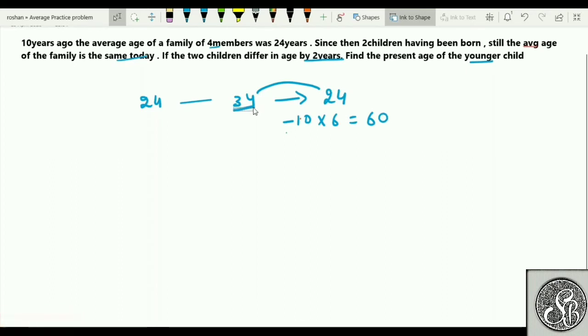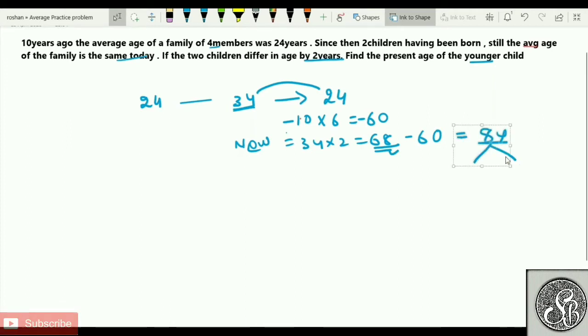What is the percentage? According to our assumption, this should be 34. For how many members? 2 new members. Because of the new members, it will be 34 into 2, that is equal to 68. If they are 68, there is no change in the average. Since there is a change in average, this means that they are not 68. They are less than 68. How much less than 68? 60. What is the meaning of 60 less than 68? It means both of their ages add up to only 8.